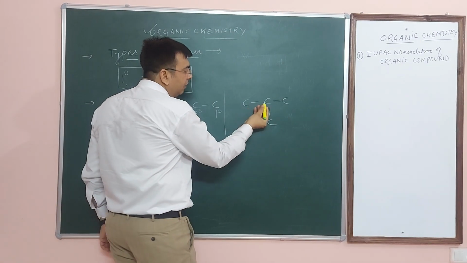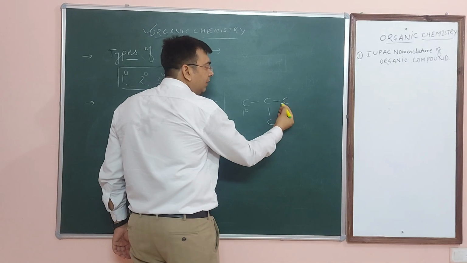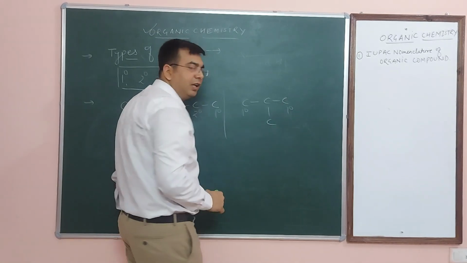This one is directly linked with only one carbon. That is why this is known as primary carbon atom. This one is also directly linked with only one carbon. That is why this is known as primary carbon atom.